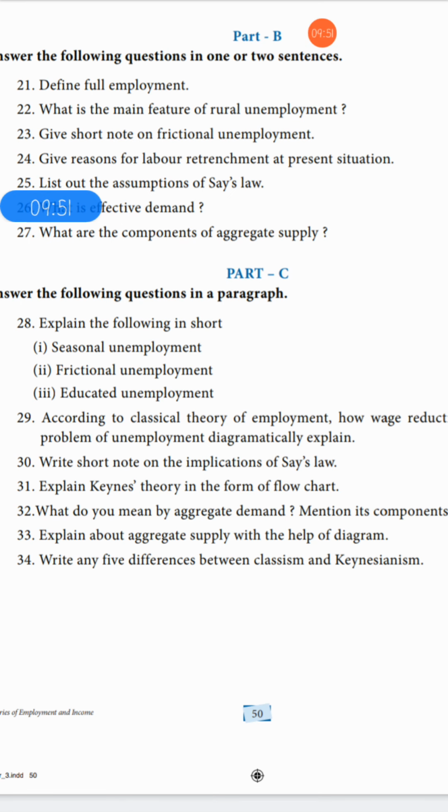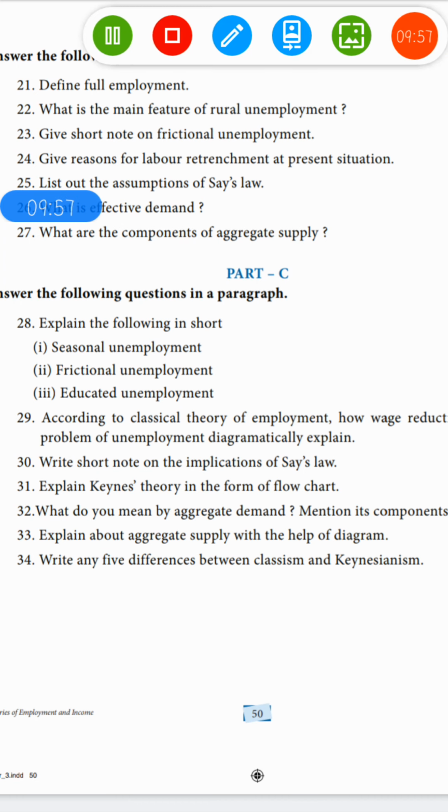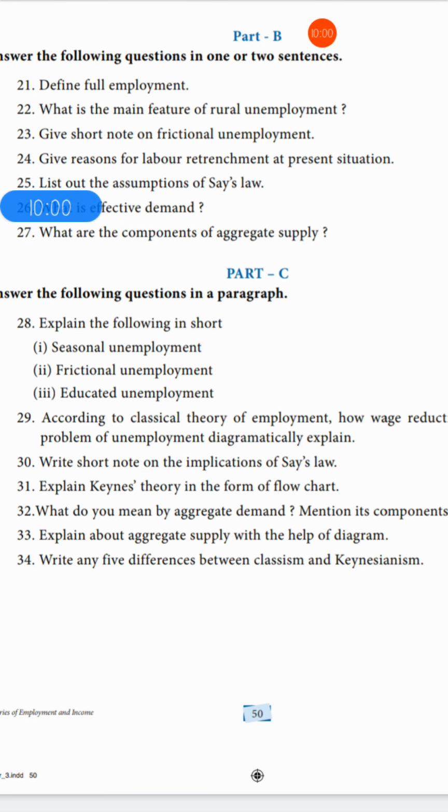So your last question is write any 5 differences between classism and Keynesianism. Here itself they have mentioned any 5. You have 13 points in this answer, so you can write any 5 of them. So take page number 46.